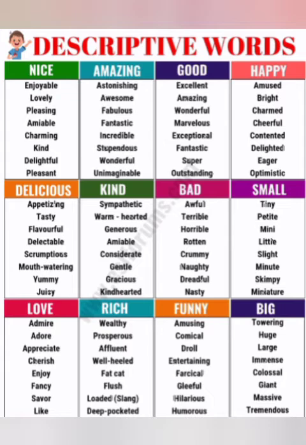For the amazing category: astonishing, awesome, fabulous, fantastic, incredible, stupendous, wonderful, and unimaginable. For the good category: excellent, amazing, wonderful, marvelous, exceptional, fantastic, super, and outstanding. For the happy category: amused, bright, charmed, cheerful, contented, delighted, eager, and optimistic.